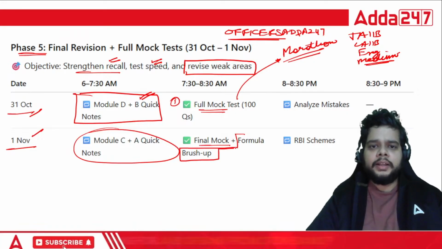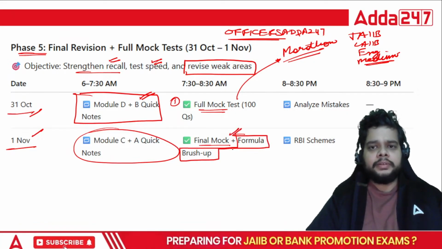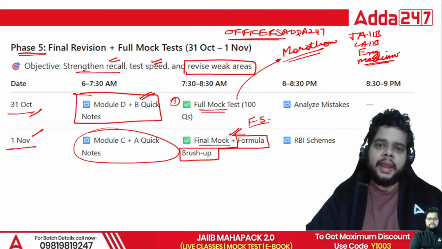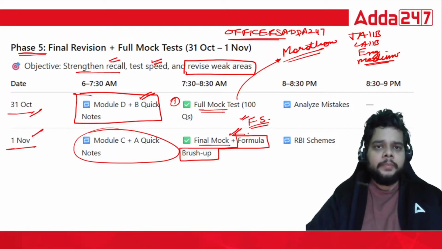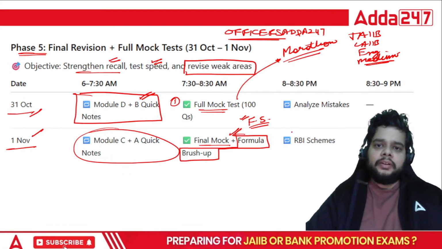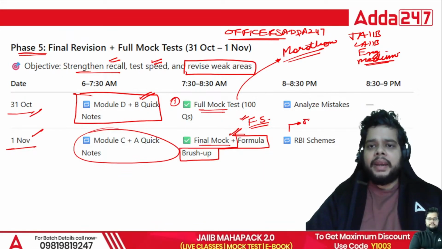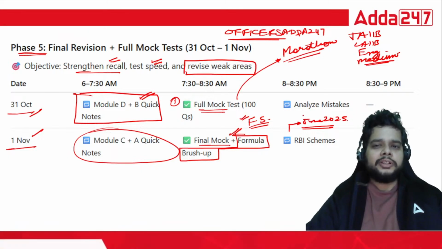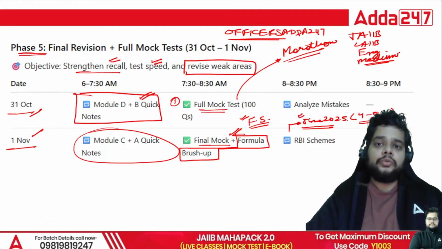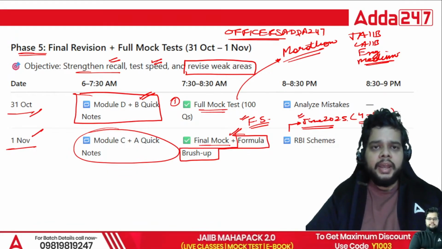All those formulas, our paid subscribers know that we have a dedicated formula sheet for IFS. So that formula sheet must be at your fingertips just before the examination. Plus, whatever updates there are till June 2025, you must revise, because IIBF always asks at least 4 to 5 questions from the recent updates. Till June 2025 is the benchmark for our November exam.